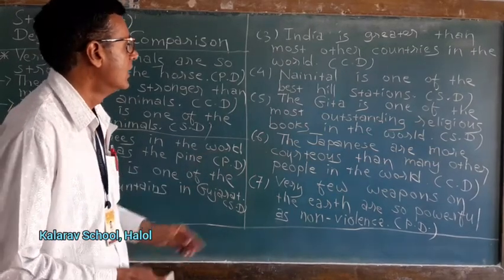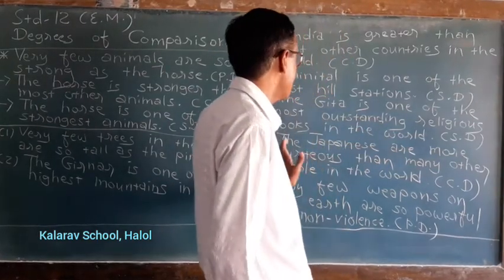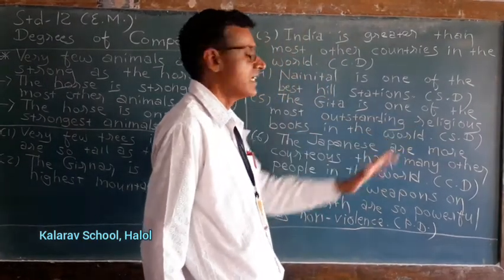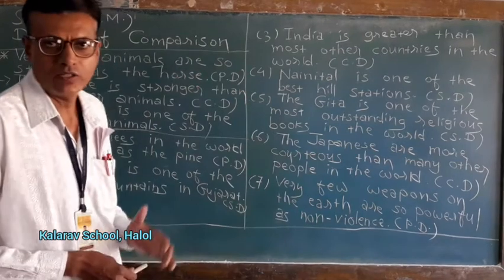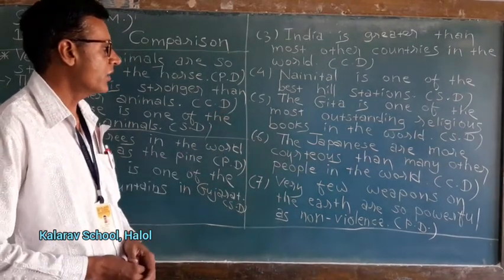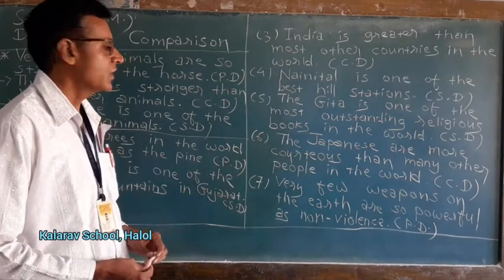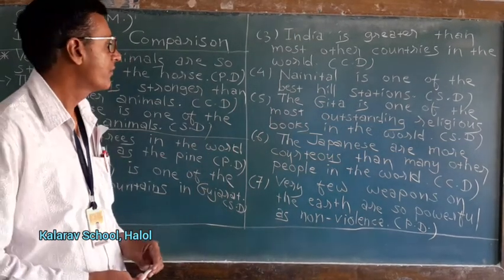Number 5. The Gita is one of the most outstanding religious books in the world. SD means superlative degree, already given in superlative degree. Now let us convert into positive degree. So we can start with very few.